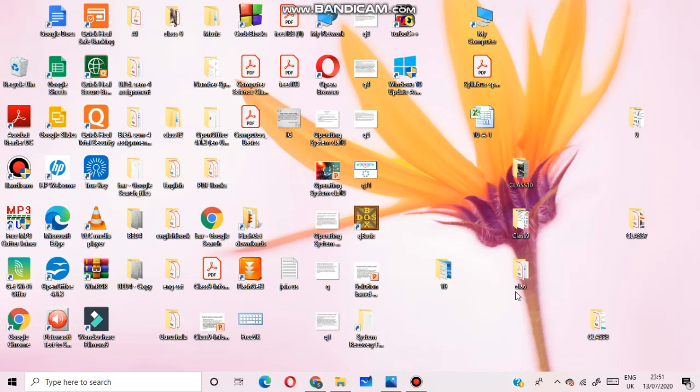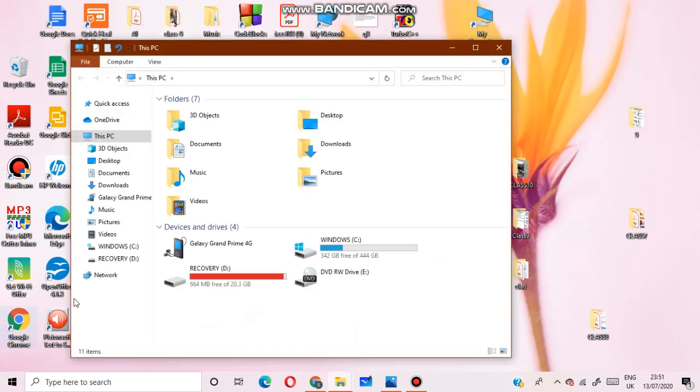Now I am going to show you how you can delete temporary files using the computer icon. This is your My Computer icon. First, what will you do? Double click on this icon. Now what will you do?